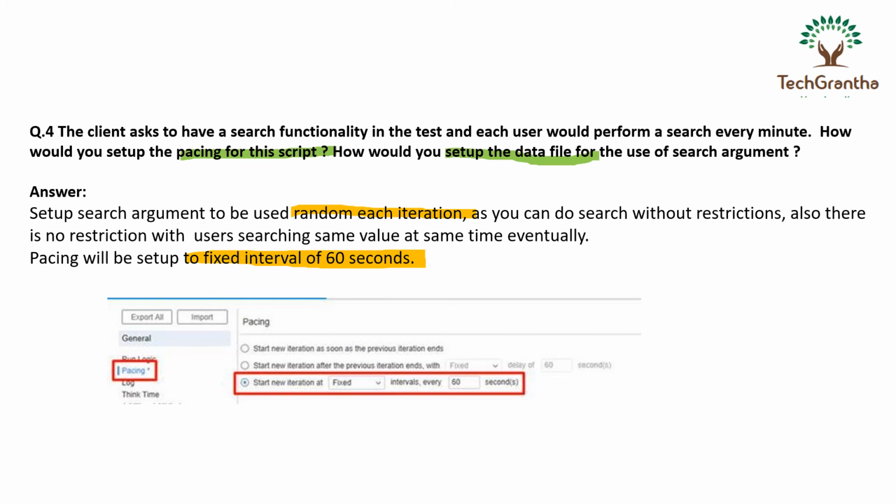If you open your Vuser and go to the runtime settings, there under pacing you just click start new iteration, fixed as 60 seconds. What it will do is, every iteration will take 60 seconds, and then it will search for the next functionality. Okay, so those are the 4 questions we wanted to discuss about real-time experience on the LoadRunner tool.